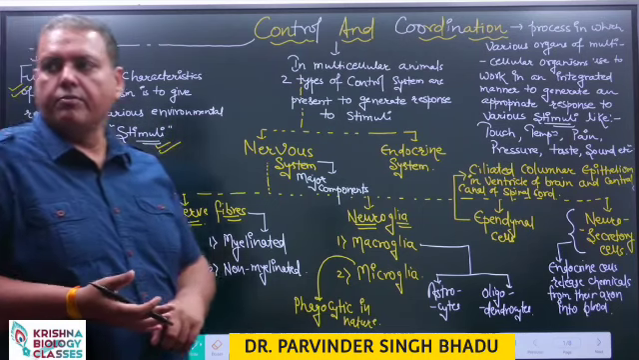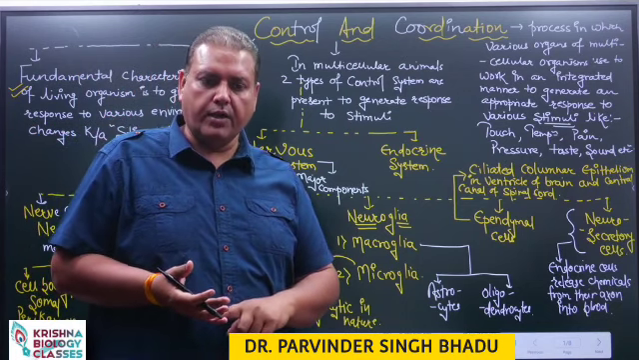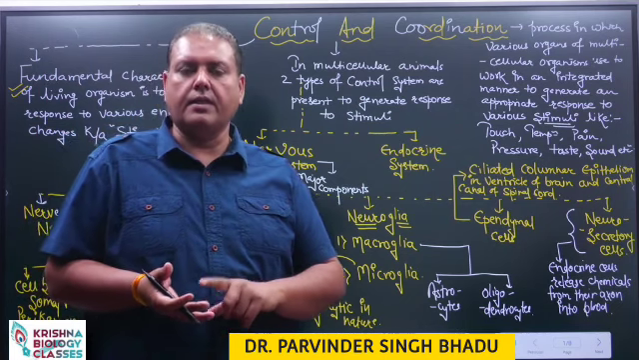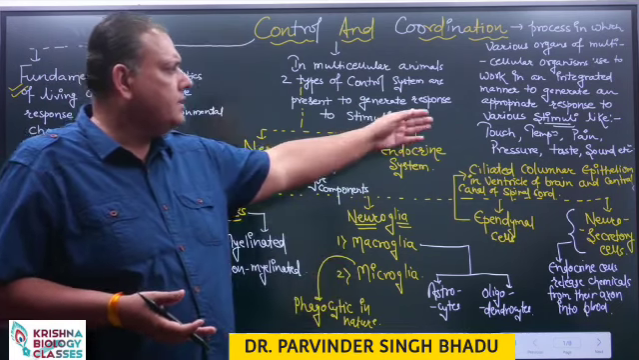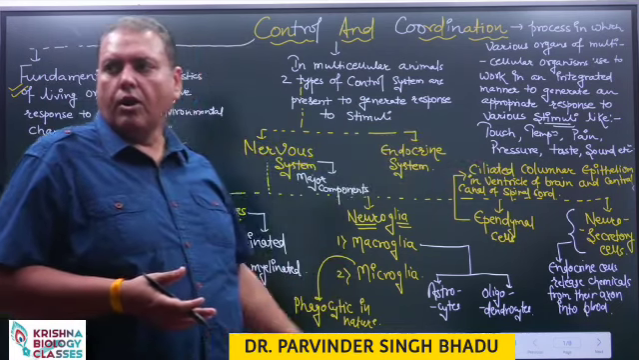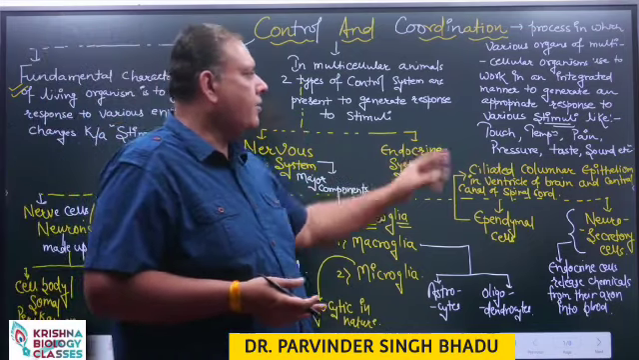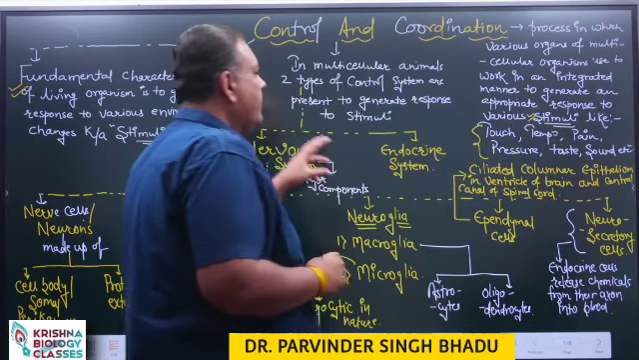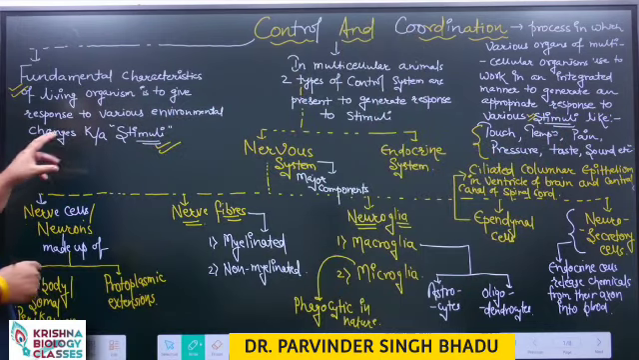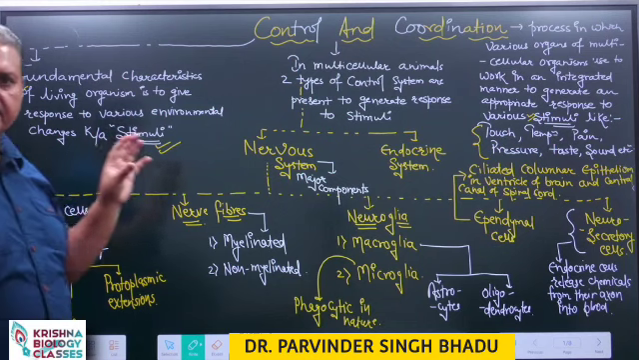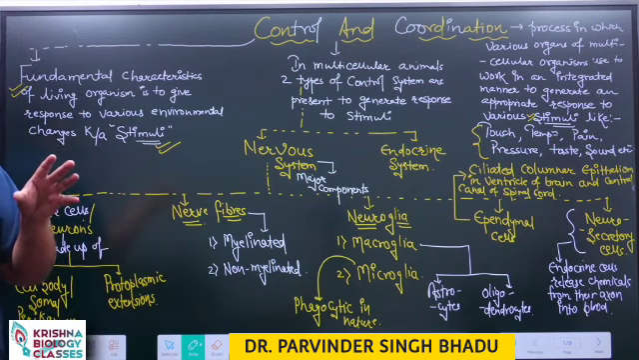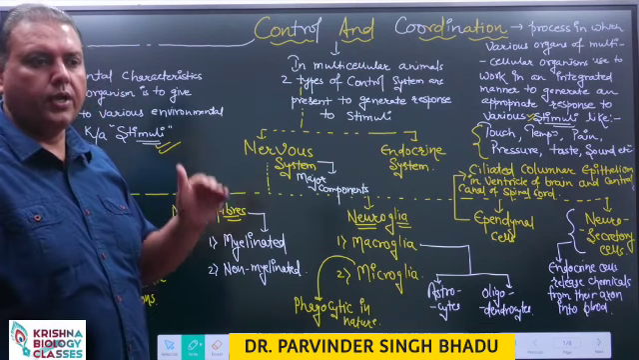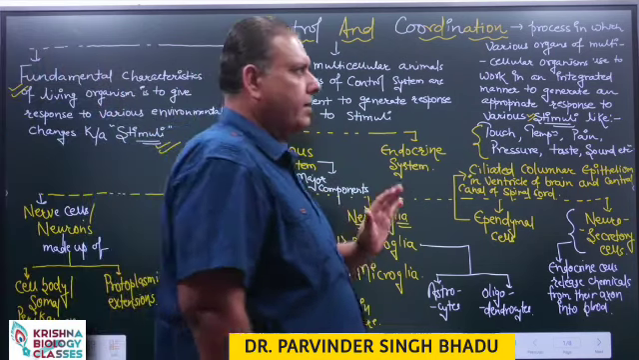We give response to the change in our surrounding in the form of sound, in the form of temperature, in the form of touch, pressure. All these changes are commonly named as stimuli, and we give appropriate response to these environmental changes. That is why we are considered as living. So living organisms are able to give response to various environmental changes.